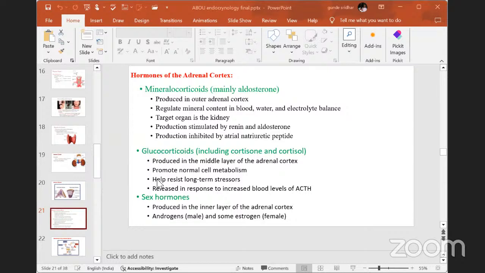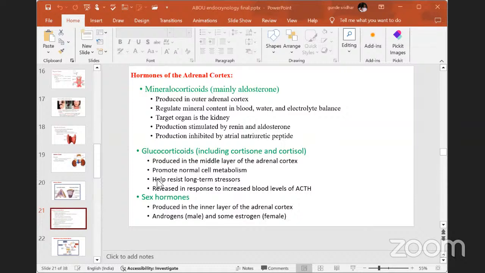The target organ is the kidney, because in the glomerular filtrate we will find different types of useful material, which will be reabsorbed by the excretory tract of the kidney. Aldosterone mainly works on the kidney.